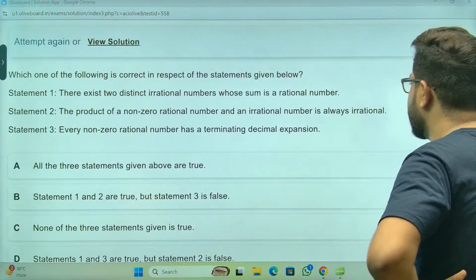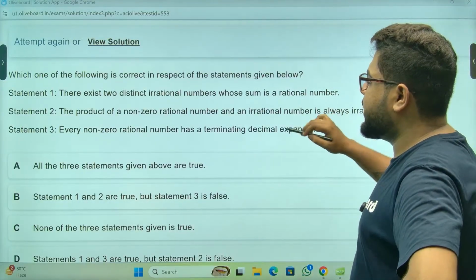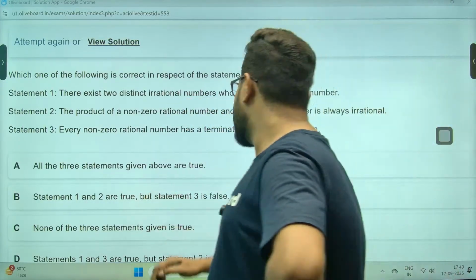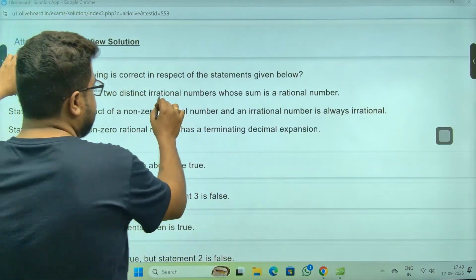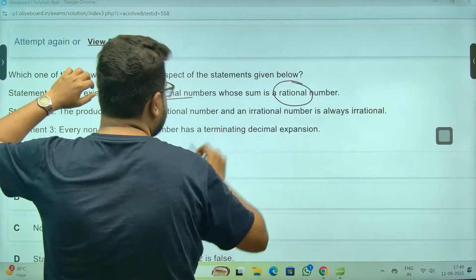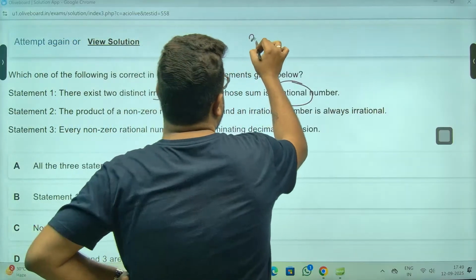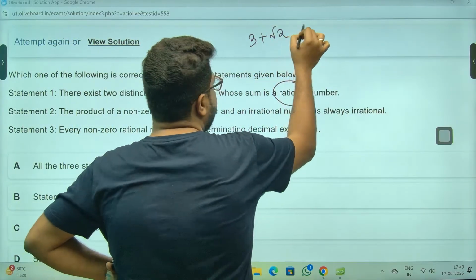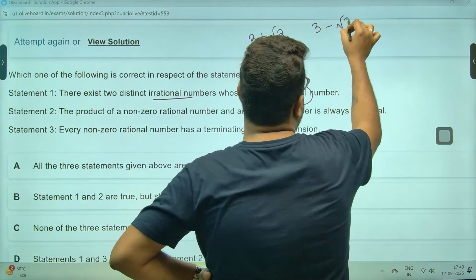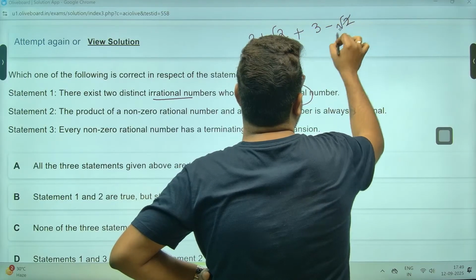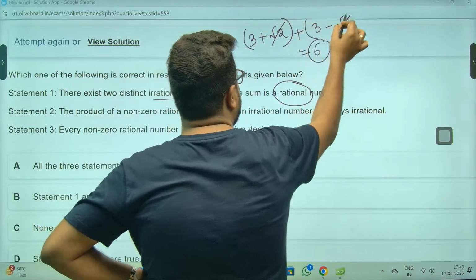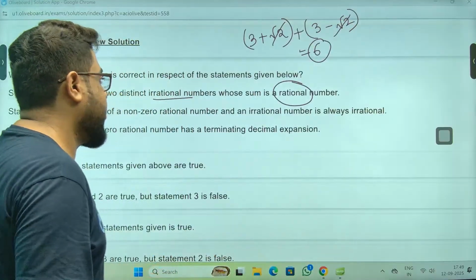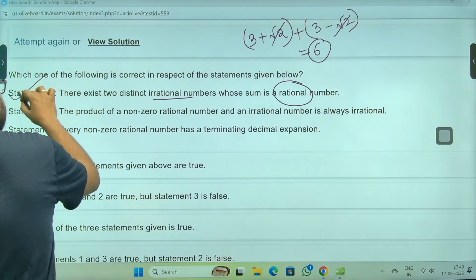Okay, a statement-based question. There exist, first statement, two distinct irrational numbers whose sum is a rational number. Absolutely, sir. 3 plus root 2 and 3 minus root 2. Any complementary pair you add, it is 6, a rational number. These two were irrational numbers. Correct? So absolutely this is true.